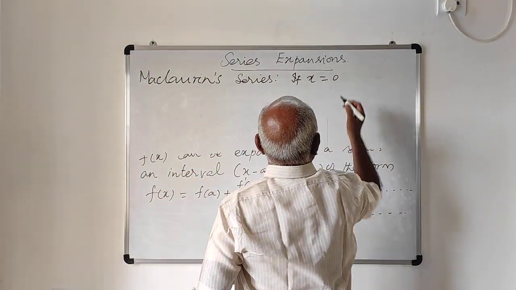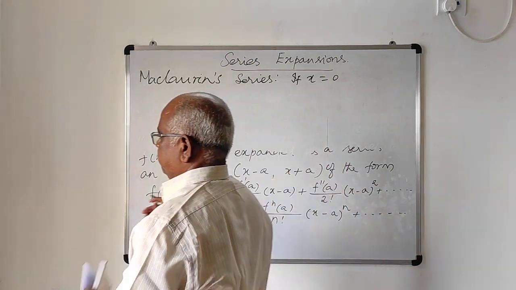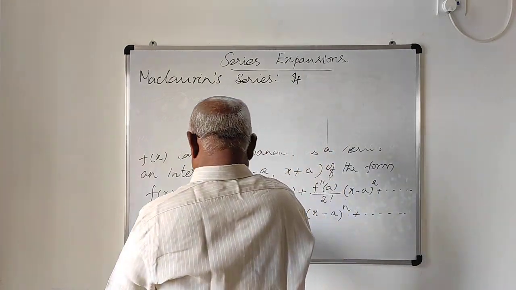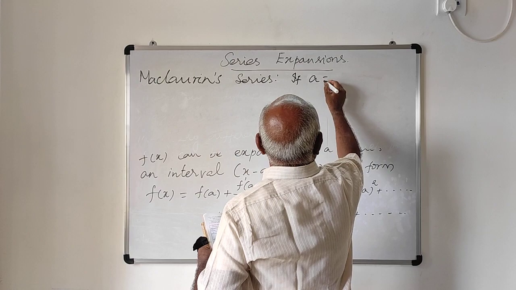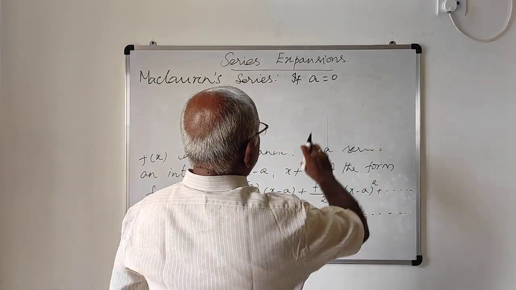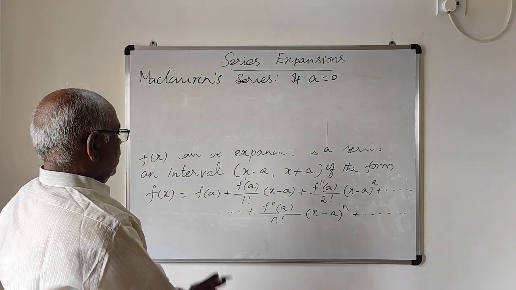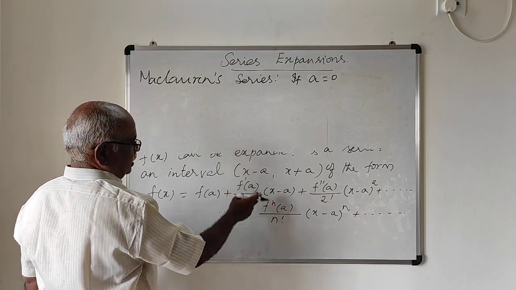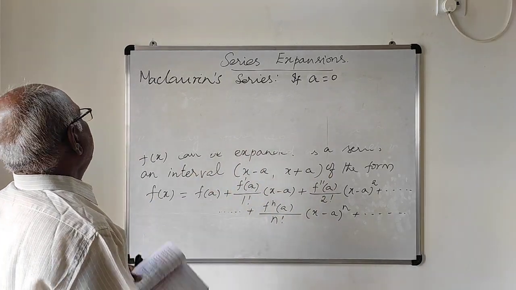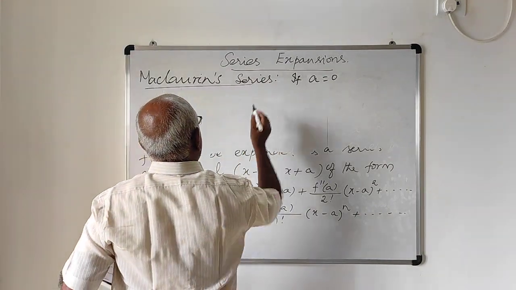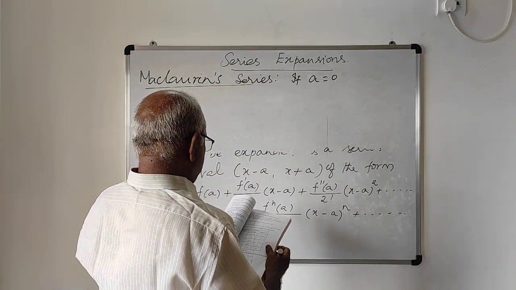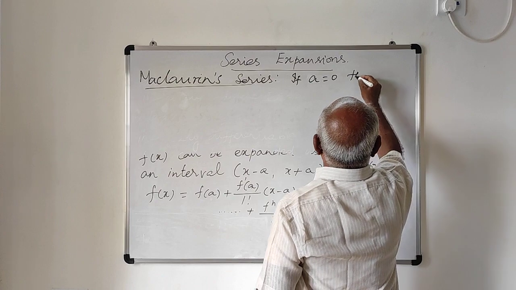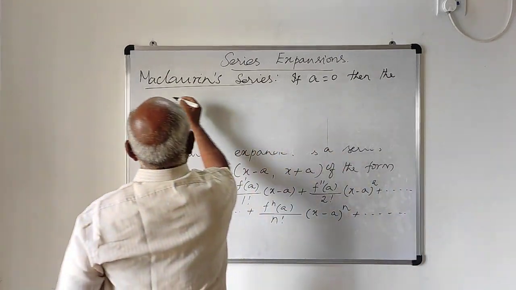that is, a equal to 0, sorry, if a is 0 in the Taylor series expansion, the series becomes the Maclaurin series. In the Taylor series, if you replace a equal to 0, then this Taylor series becomes the Maclaurin series. If a equal to 0, then this Taylor series expansion takes the form.